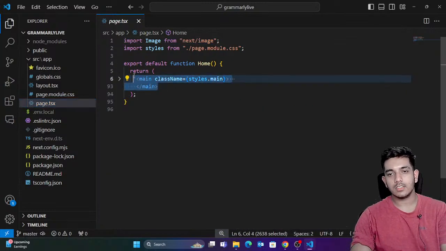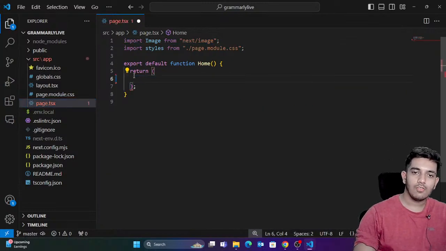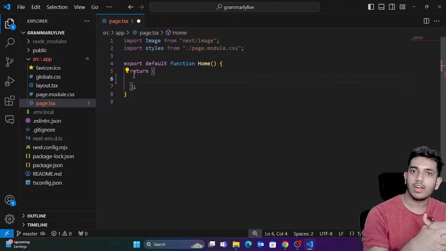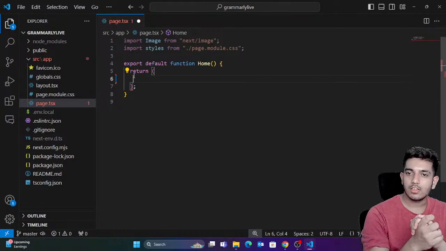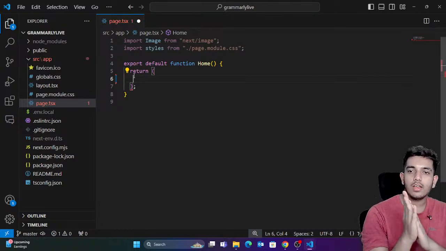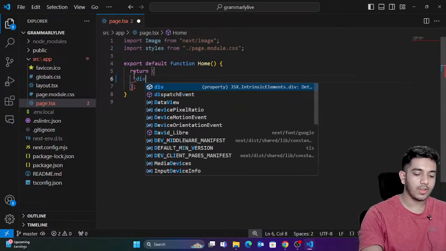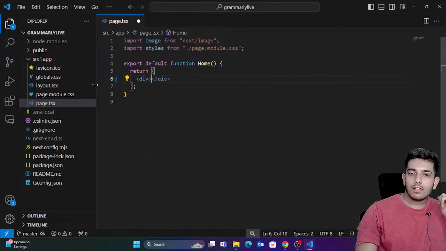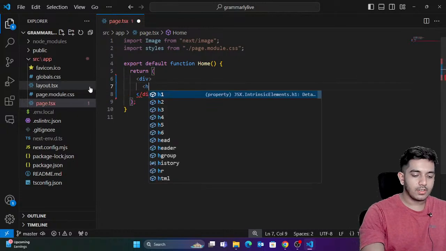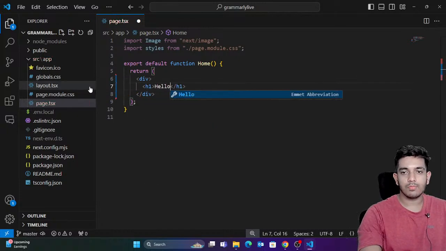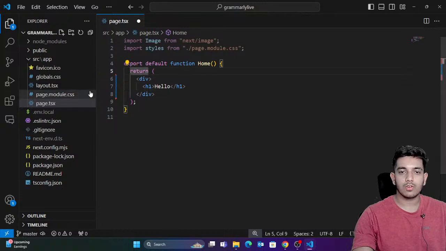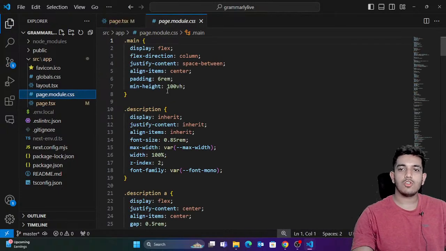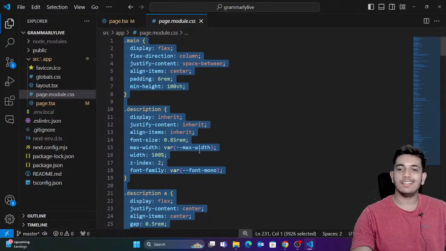Okay, so this is for Next.js. If you are using React.js, we have app.js, right? So you know how to do things. Assume that this is similar to the app.js page. So here, guys, we're gonna create a div tag. Done. After this, just write something. Just write hello. We're gonna come back to this and just come to page.module.css. I'm gonna remove the existing css.